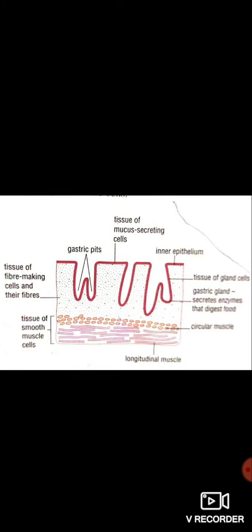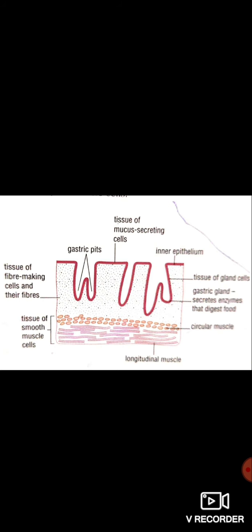Our stomach is not made up of only one type of muscle cells. It is made up of different types of cells like gastric pits, fiber making cells, mucus secreting cells, inner epithelium cells, and longitudinal muscles. So they all join together to make the organ, the stomach.